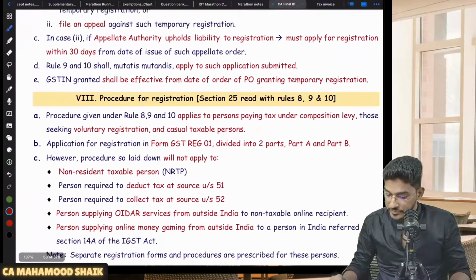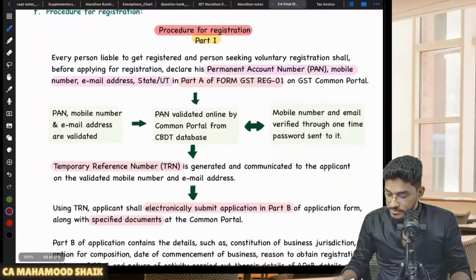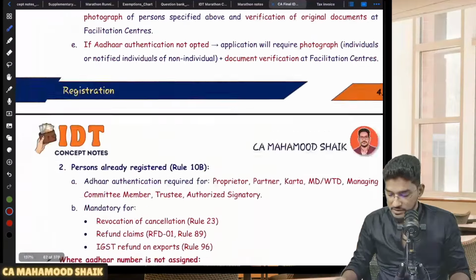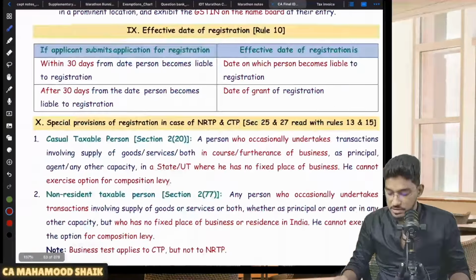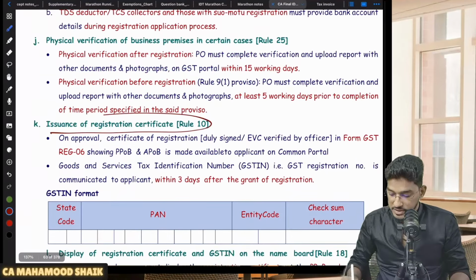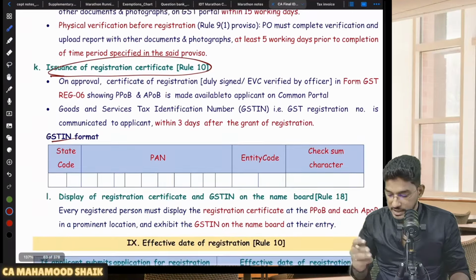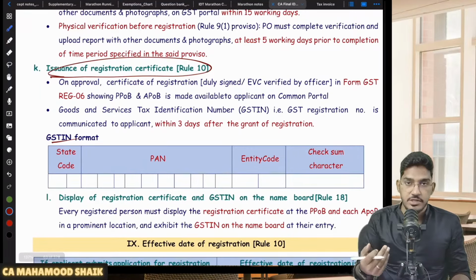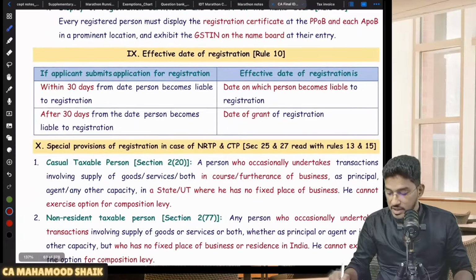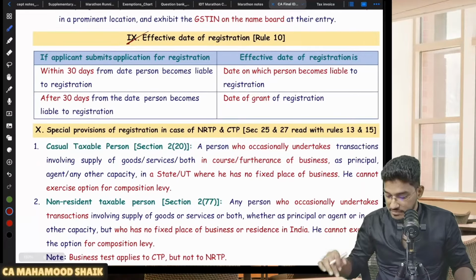Next, the procedure for registration and all, I am not going through now, because they will not ask you at the CFN level. Mostly they should not ask it. Next, finally you will get the registration certificate and all. It will contain the GSTN, and that GSTN number you have to present at your principal place of business, at your additional place of business, on your name boards, everywhere you have to present it. The effective date of registration also I have covered.